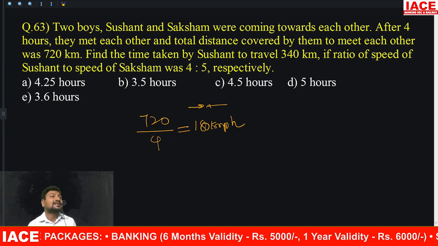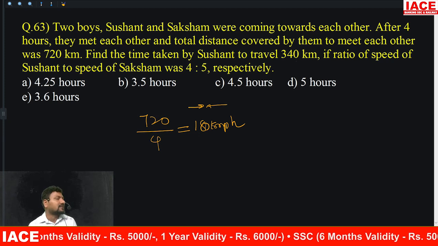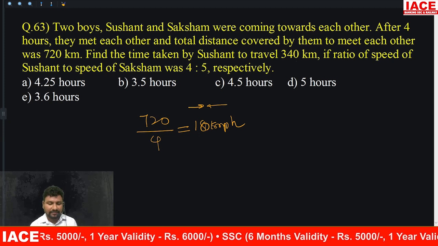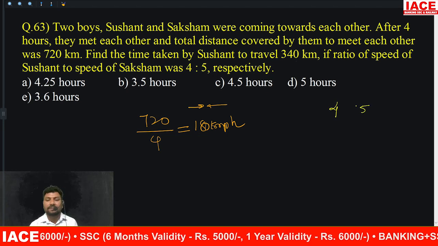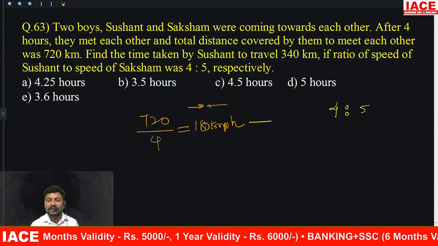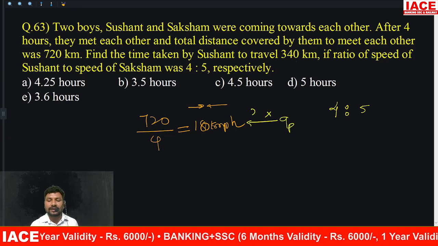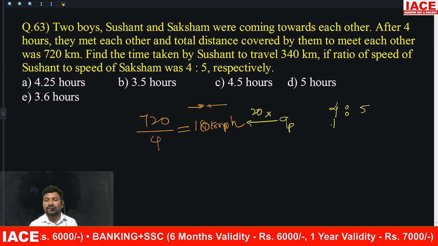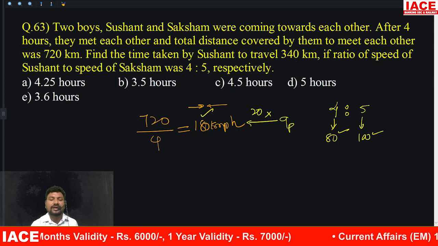Are these both in opposite direction or same direction? Opposite direction, they cross each other. Coming to each other means opposite direction. Opposite direction means their speeds are adding or subtracting? Adding. First person speed is 4 parts, second person speed is 5 parts. 4 is to 5. 4 plus 5 equals how many parts? 9 parts equal 180, means 1 part equals how much? 20. Then 4 parts equal 80, then 5 parts equal 100. 100 plus 80 equals again 180.